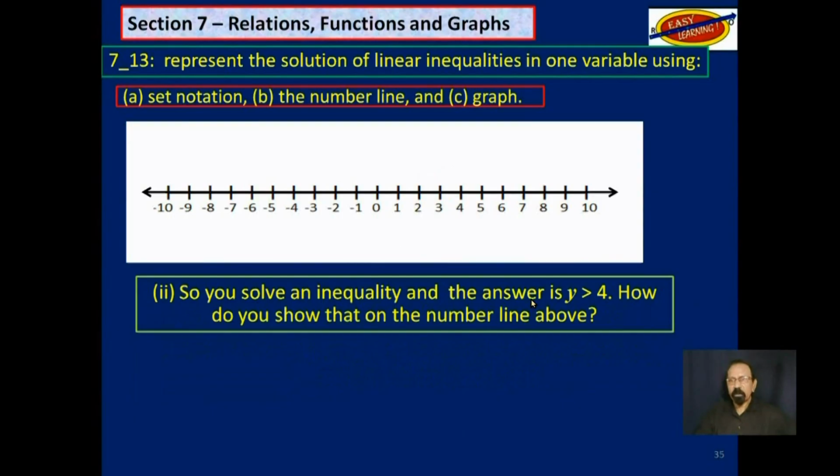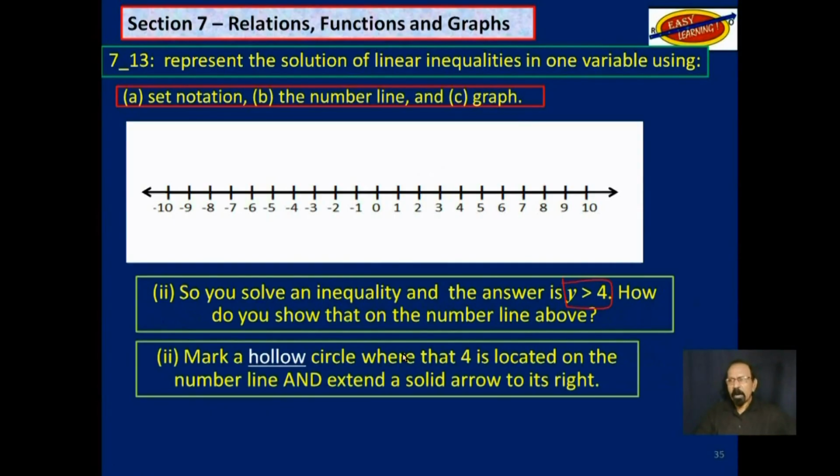What about if you solve that problem and you get y is greater than 4? How do you show that on a number line? We mark a hollow circle at that 4 on the number line and extend a solid arrow to its right.